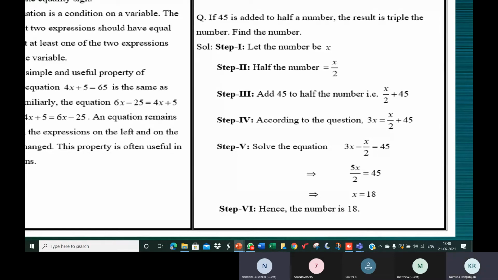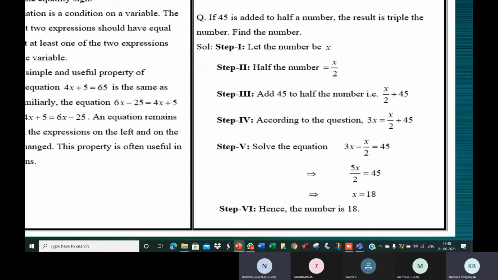Add 45 to half the number. What's the answer? What is half of the number? Ma'am, 9. Add 45 to half of this number. So that means you should add 45 to 9.